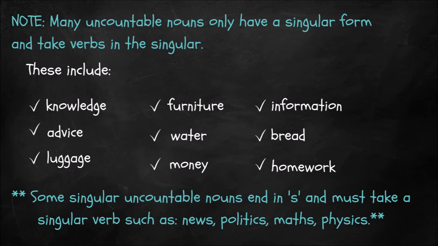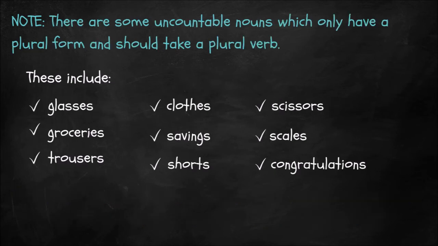And then interestingly, we have some uncountable nouns which only have a plural form and therefore should take a plural verb. So you'll be familiar with some of these because a lot of these are everyday items like glasses. My glasses are broken. Also, we have groceries, trousers, clothes, savings. We also have shorts and scissors.